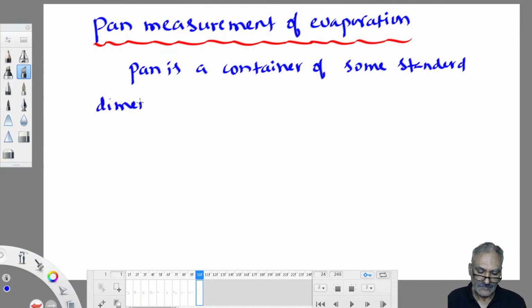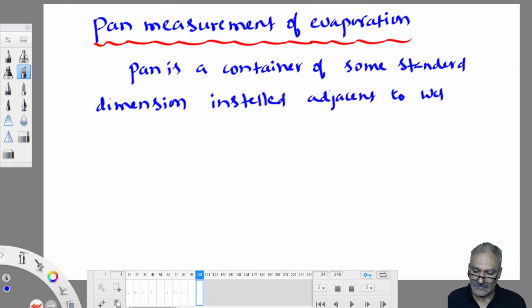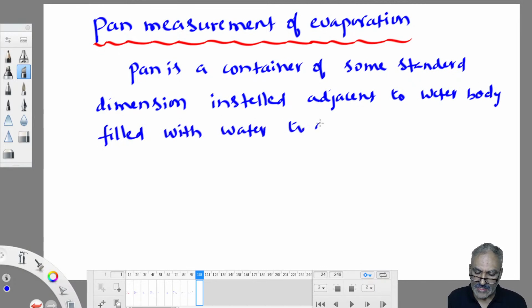It is installed adjacent to the water body, and filled with water to a stipulated level. We fix the water level, say 1 meter depth or something according to the depth of the container.